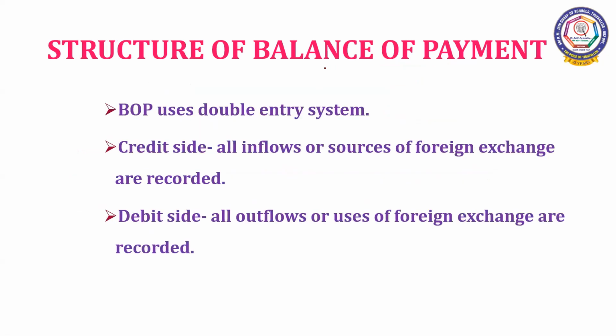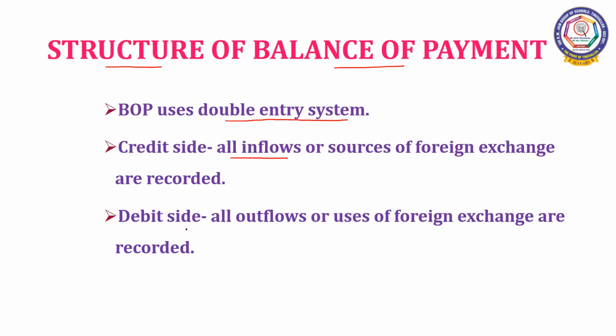Structure of balance of payment. Now, to know the structure of balance of payment, we know it is a double entry system with the credit side and debit side. The credit side records all the inflows. It means the foreign exchange that comes to our own country, or the sources of foreign exchange.